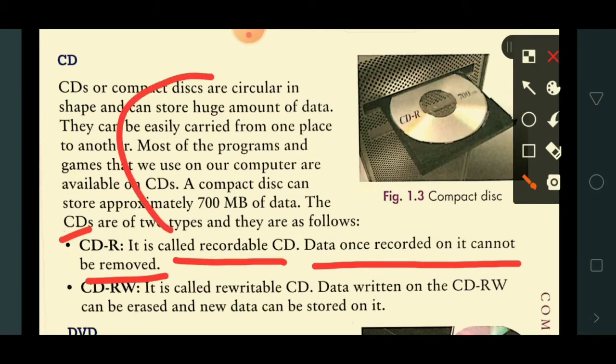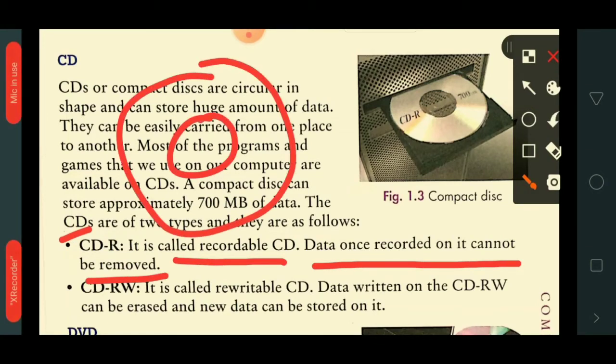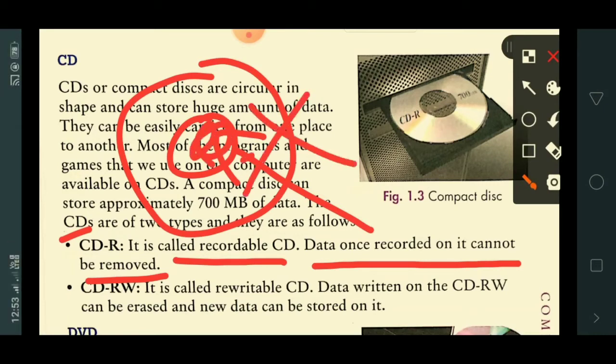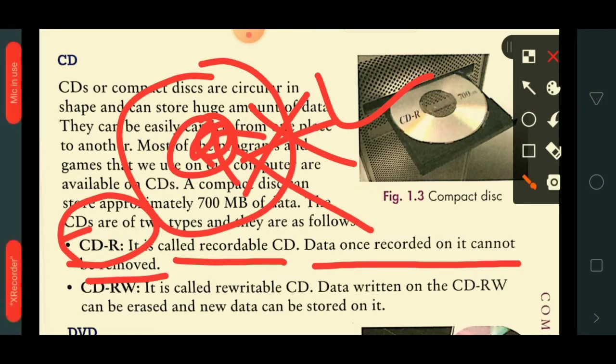For example, this is the CD recordable. Here, if you store a game, once you store the game, you can't remove or delete that game. That is why this kind of CD is known as CD recordable. You can only store on it. You can't remove the game or the data from the CD recordable.